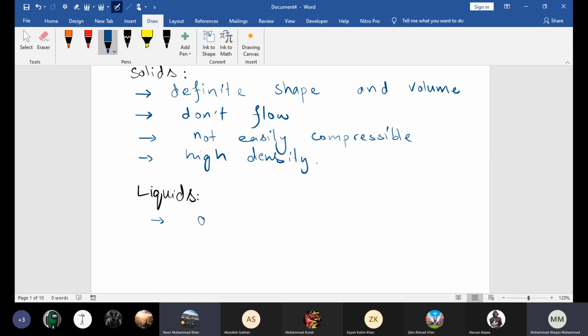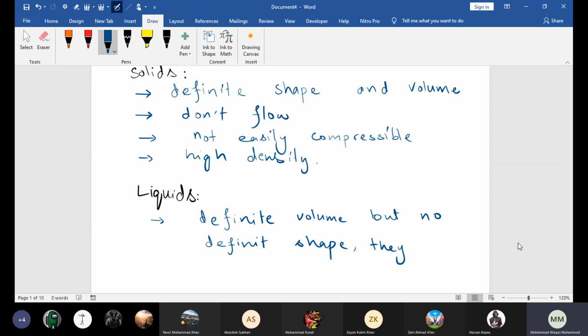So beta, liquids have definite volume but no definite shape, right? Liquids take the shape of the container, right?